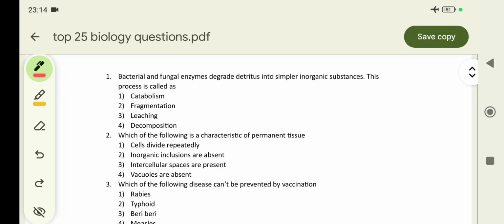First question: bacterial and fungal enzymes degrade detritus into smaller inorganic substances. This process is called catabolism. Catabolism means the process which breaks larger substances into smaller substances.